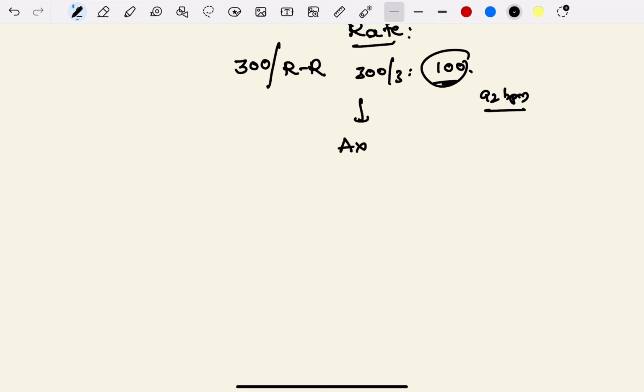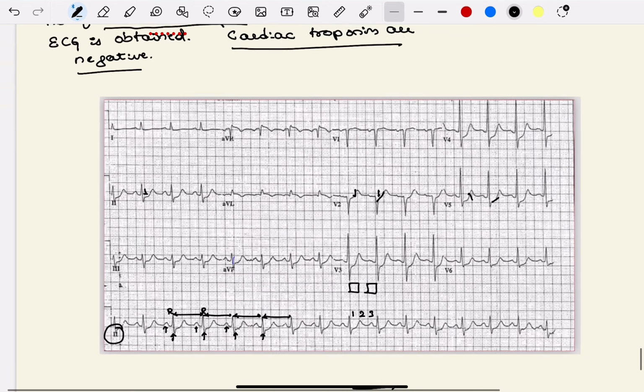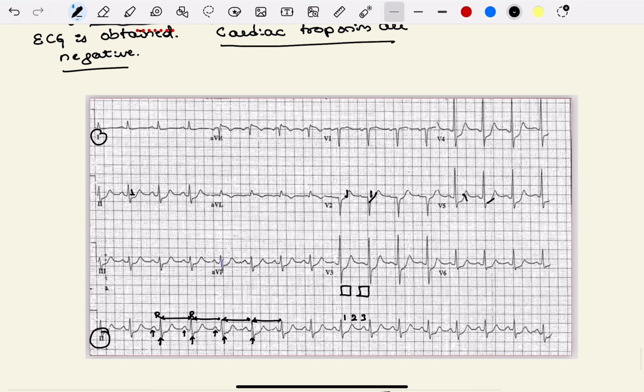Third thing that you have to comment on is axis. So what do you mean by axis? Axis is nothing but the direction of the major current vector, where it is directed, whether it is directed normally or towards right or towards left. So in this ECG, axis is determined by looking at lead 1 and lead AVF. This is lead 1 and this is lead AVF.